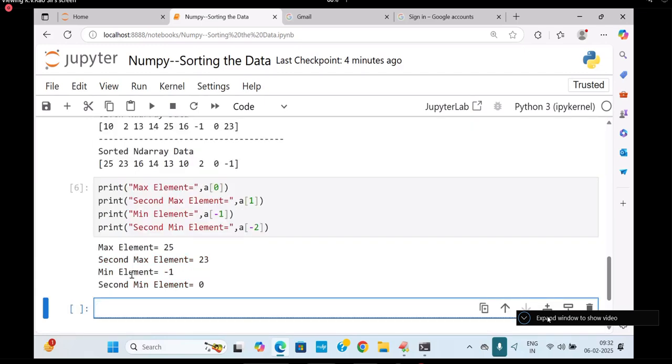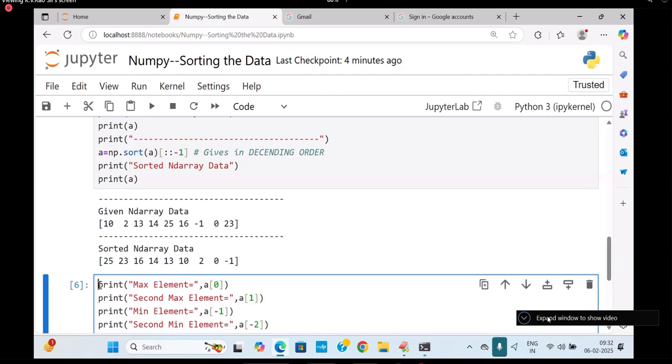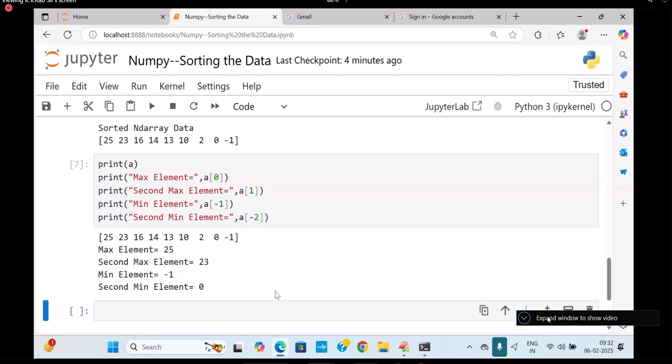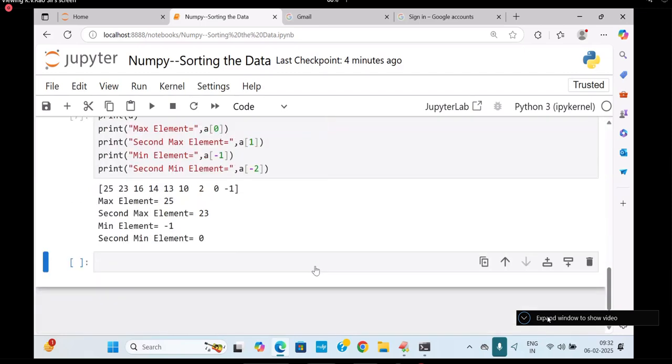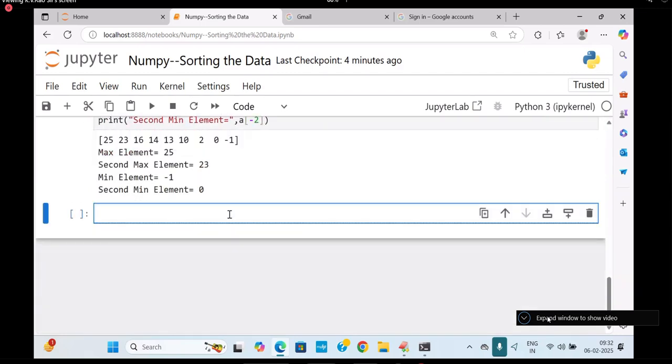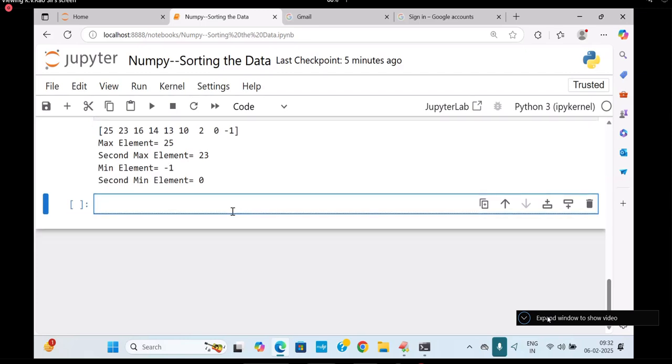Are you getting me? Along with this, you can print the A value here, which was already in descending order. You got the data like this. Understood? So this is called what dimension? 1D. Okay? Up to here, no problem at all. Even in our Python also, we applied the sort function, we applied the sorted function also. Sorted of any kind of data you can pass, sorted will return the data in the form of a list. You know that? Yes. That I used to tell in the Python classes itself.